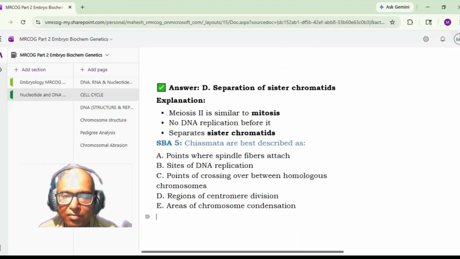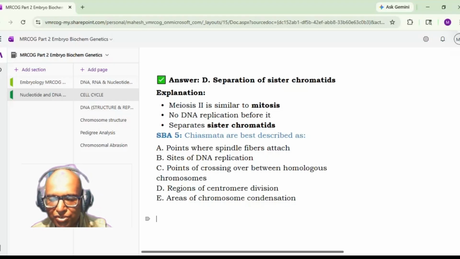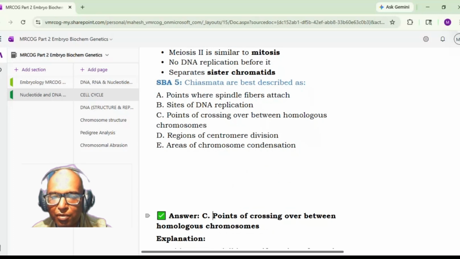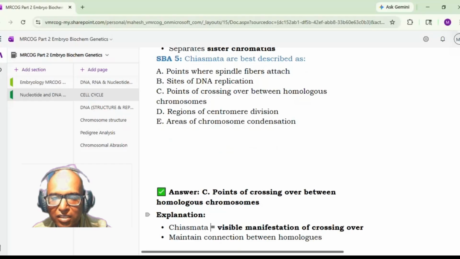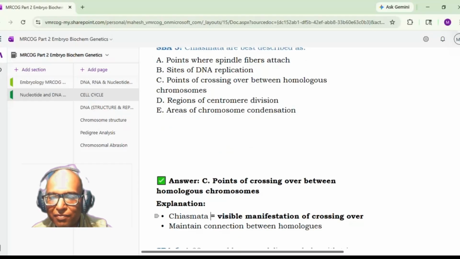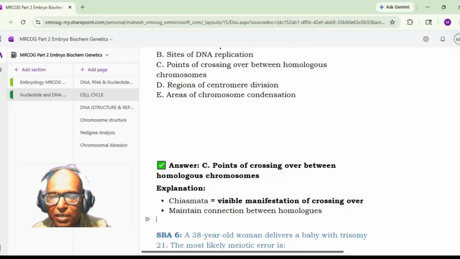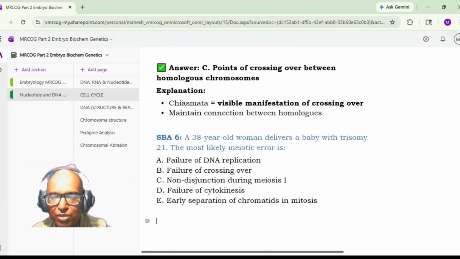Chiasmata are best described as: point where spindle fibers attach, sites of DNA replication, point of crossing over between homologous chromosomes, regions of centromere division, areas of chromosome condensation. Sir, point of crossing over between homologous chromosomes. Yes, correct. So this is a recall question. Many times this has been asked. So the answer is C, points of crossing over between the homologous chromosomes, that is the chiasmata. That is a visible manifestation of crossing over, maintaining connection between the homologous chromosomes. Next question, doctor, please.